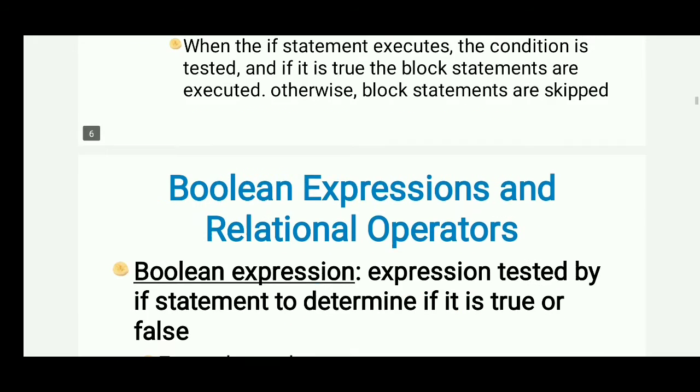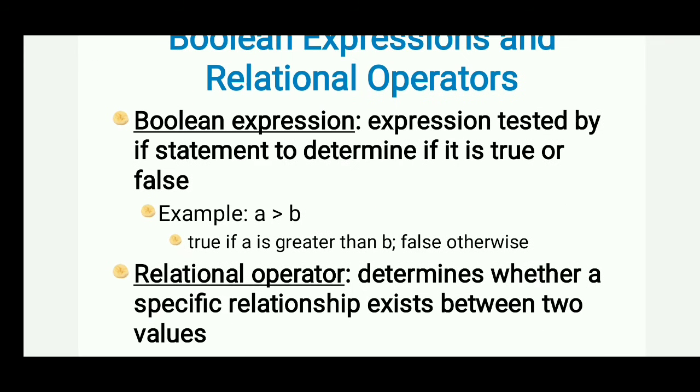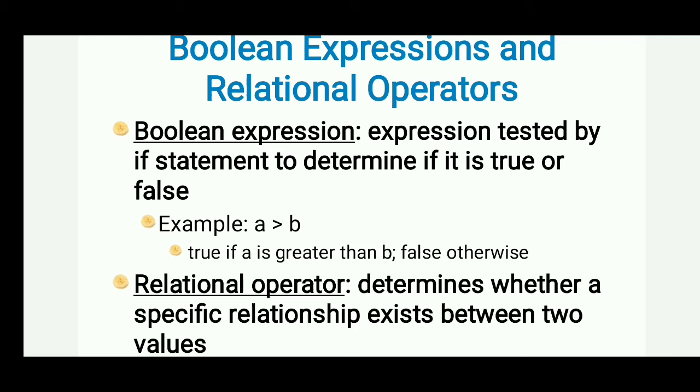Next one, it is a Boolean expression and the relational operators. We have seen last time what the relational operators are. Boolean means which gives two values, true or false. So the expression tested by if statement is to determine if it is true or false. For example, a is greater than b, so it will give answer true if a is greater than b, and it will give answer false if a is not greater than b.